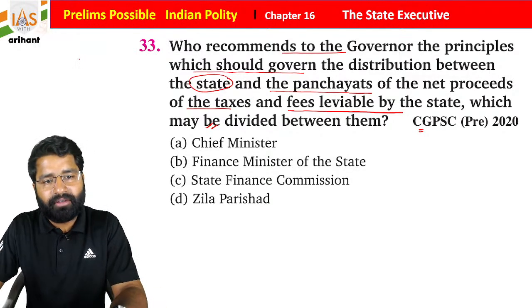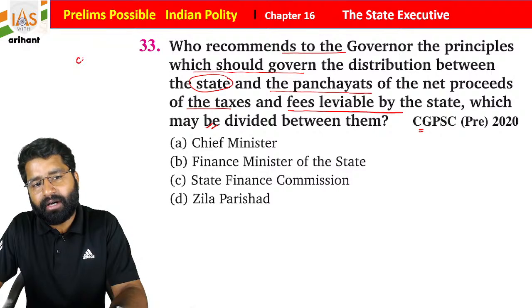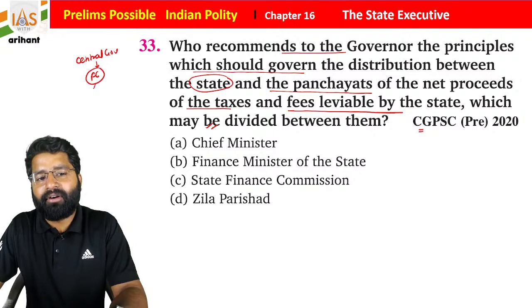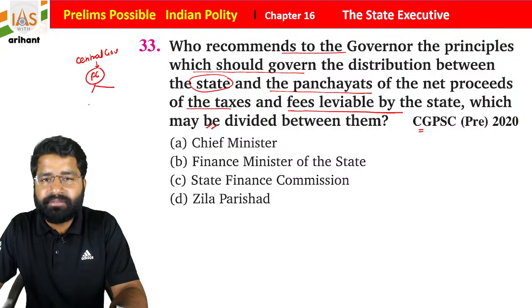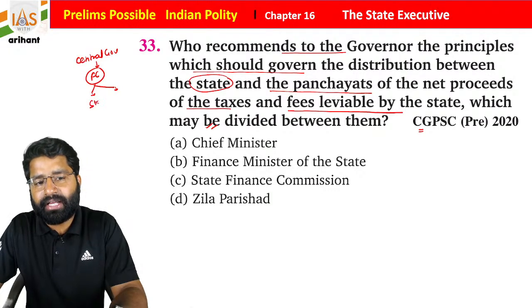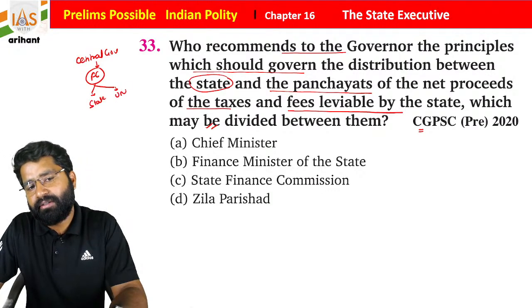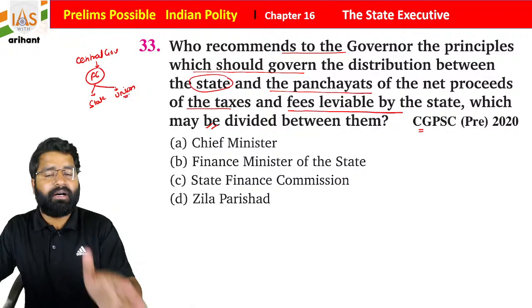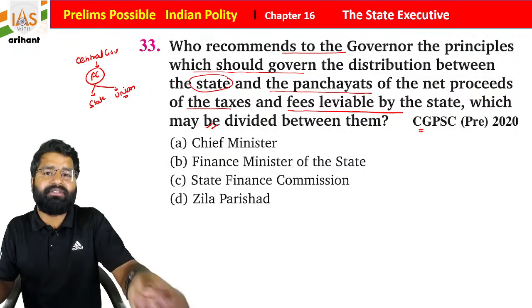As we all know, students, we have a central government, and the central government has a finance commission. What does the finance commission do? It distributes the net income of taxes earned by the center into the states, as well as among the states and the union.